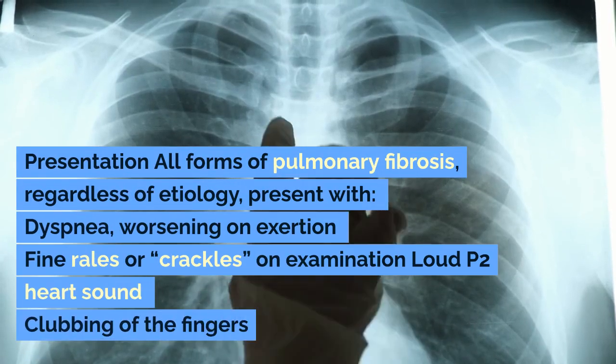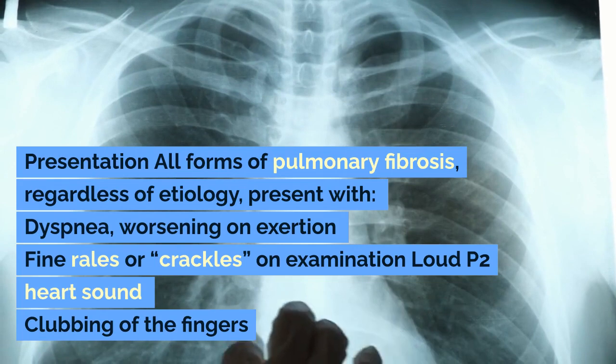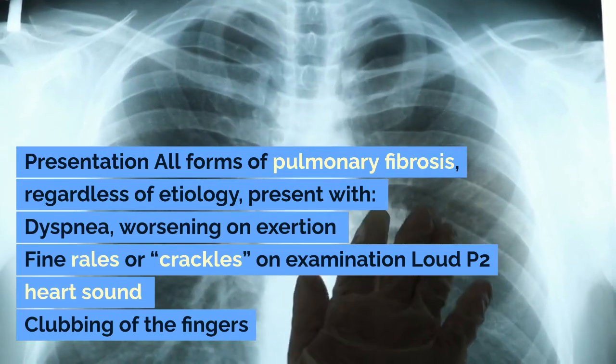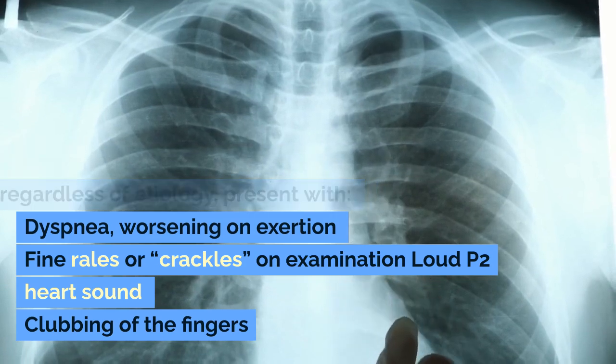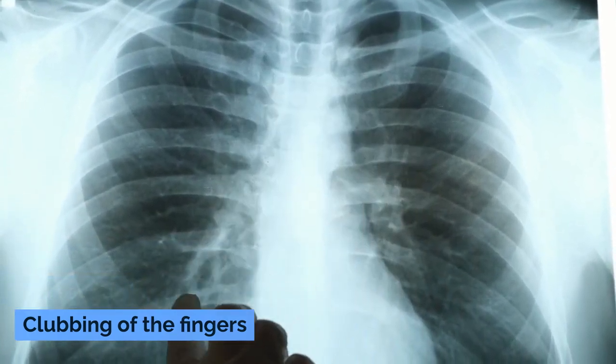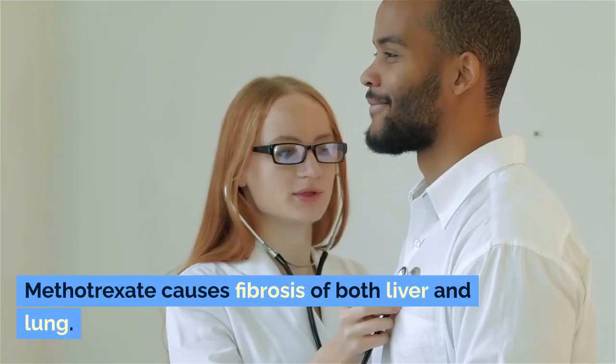Presentation. All forms of pulmonary fibrosis, regardless of etiology, present with dyspnea, worsening on exertion, fine rales or crackles on examination, a loud P2 heart sound, and clubbing of the fingers. Methotrexate causes fibrosis of both liver and lung.